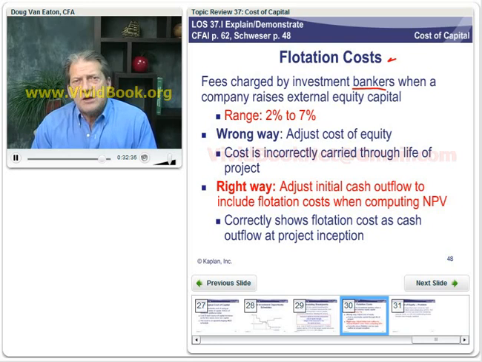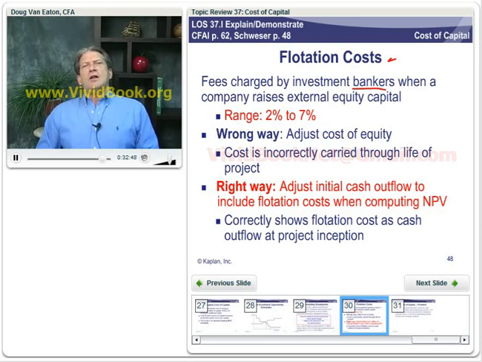The CFA text argues that cost is incorrectly carried through the whole life of the project, or beyond the life of the project. The right way, they say, is to adjust the initial cash outflow to include flotation costs when computing net present value.